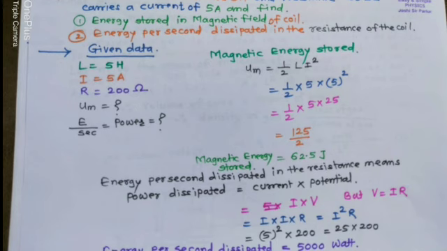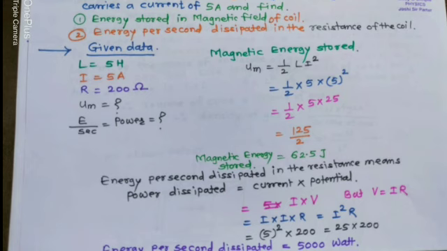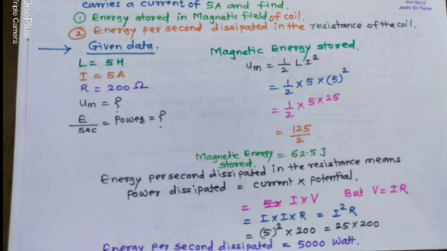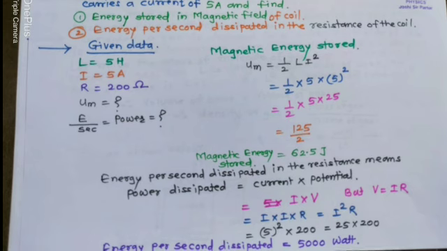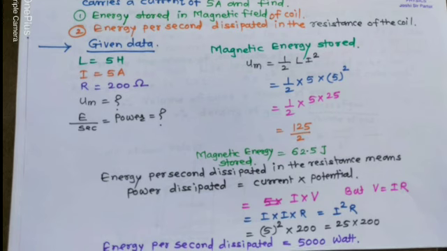First of all, we know that the magnetic energy which is stored, UM, is equal to half L I square. So half multiplied by 5 multiplied by 5 square. So half multiplied by 5 multiplied by 25. So it is 125 upon 2, that is, the magnetic energy stored is equal to 62.5 joule. Energy per second dissipated in the resistance means power dissipated.